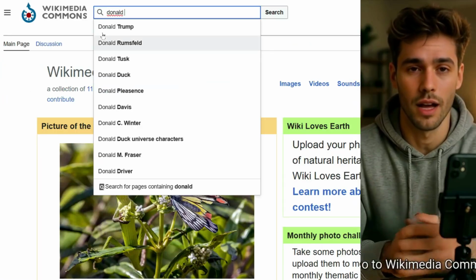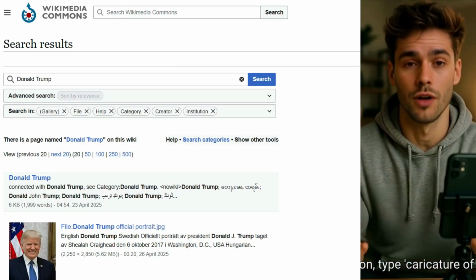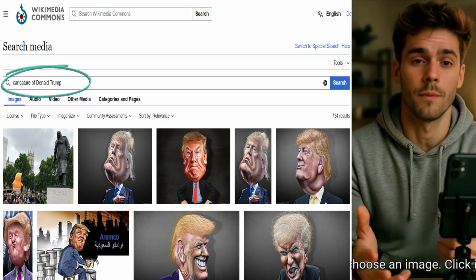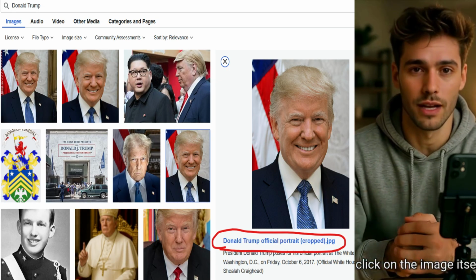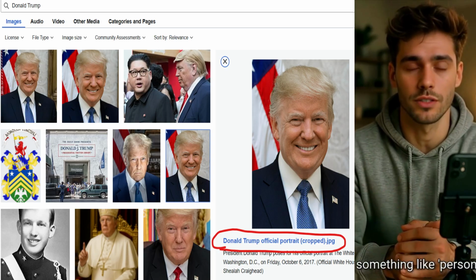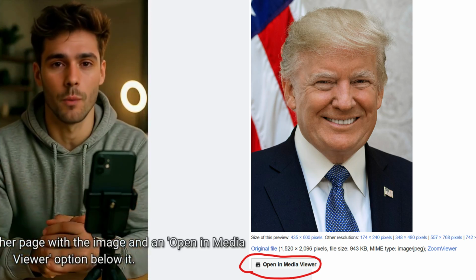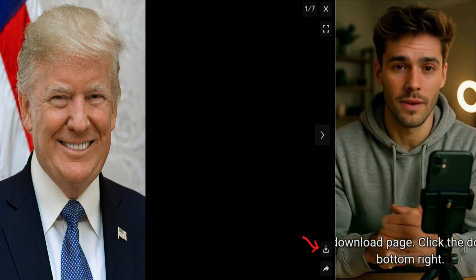Go to Wikimedia Commons, type the person's name in the search box at the top. If you want a cartoon version, type caricature of person's name. Hit search and choose an image. Click it to open a new page. Don't click on the image itself. Instead, click the link just below it. It's usually something like person.jpg. This will open another page with the image and an Open in Media Viewer option below it. Click that. Now you're on the download page.